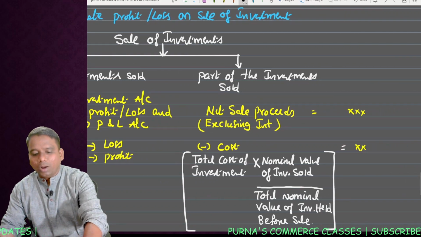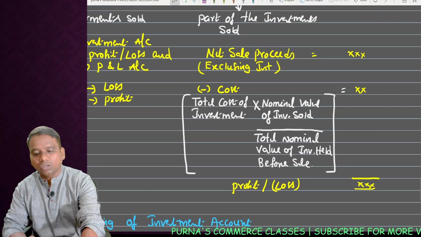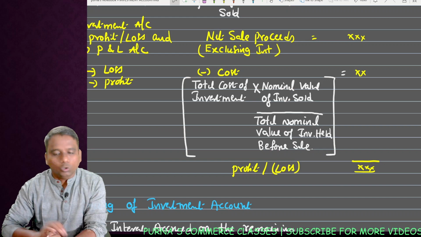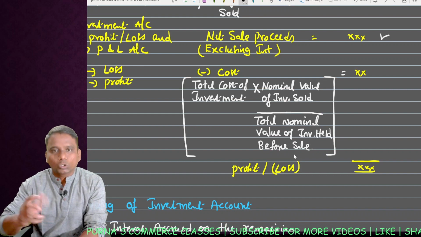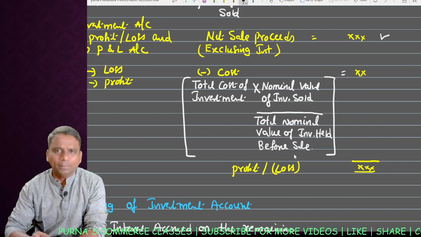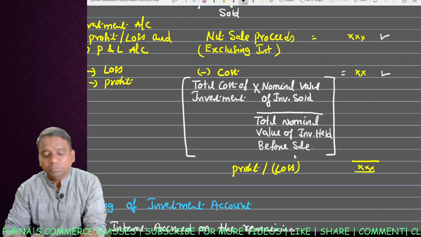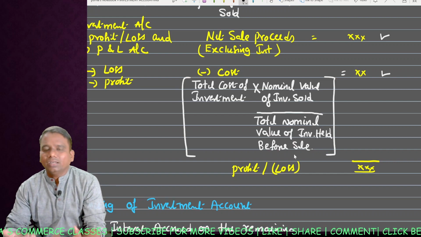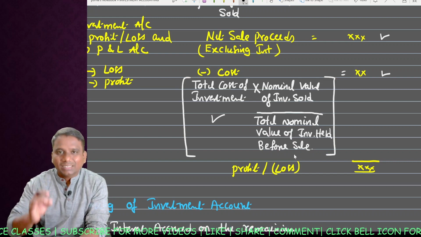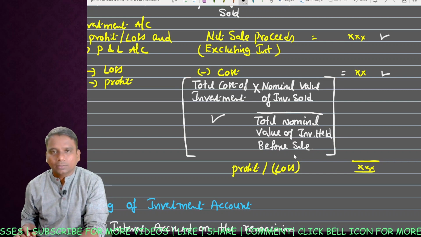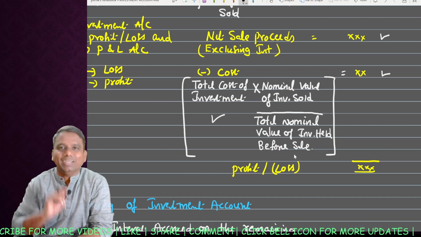Suppose only part of the investments is sold, then how do we calculate profit or loss? Look at it. Here take net sale proceeds, that means net sale proceeds excluding interest. Next, minus cost. From net sale proceeds, you simply deduct the cost. Sir, how can I calculate cost? Look, we have the formula. Total cost of investment. As you are selling part of the investment, first identify what is the total cost of the investment. Where do you identify? Debit side.